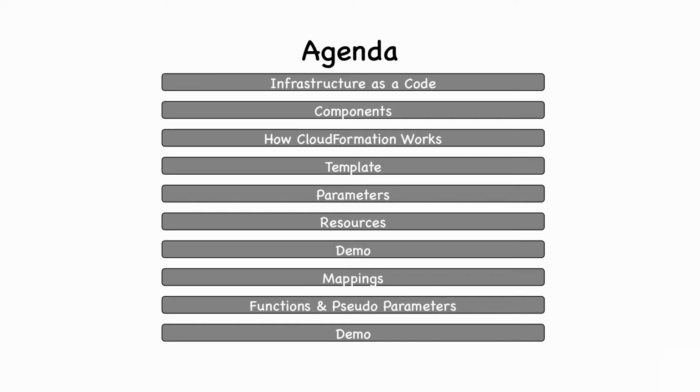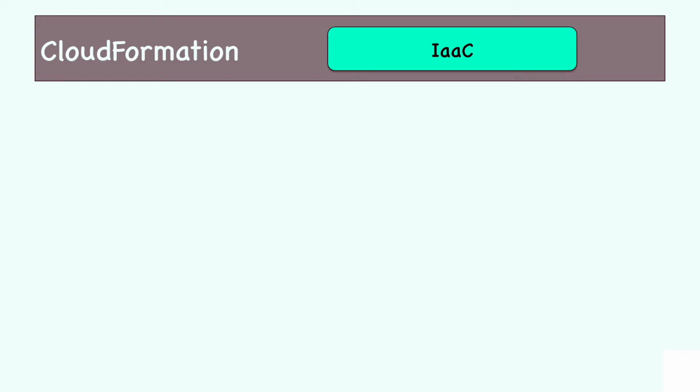One more thing, I'll be discussing everything that is needed in CloudFormation. So it's not that I'll skip a few portions. Whatever is provided in CloudFormation by AWS, we'll discuss all of it. But the demo would be a little basic. It will not be too advanced. So IaC, or infrastructure as a code. What does it mean? How can you code an infrastructure?